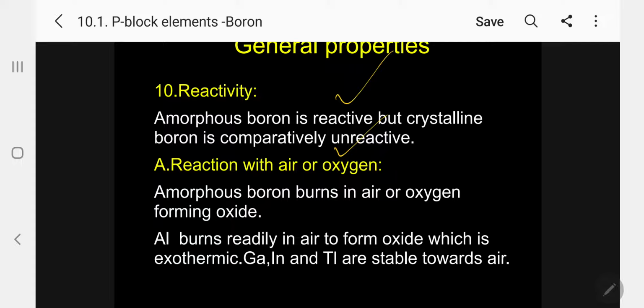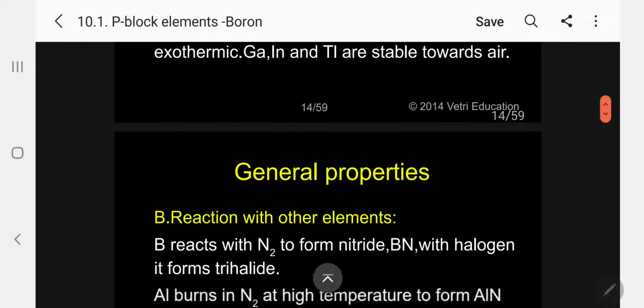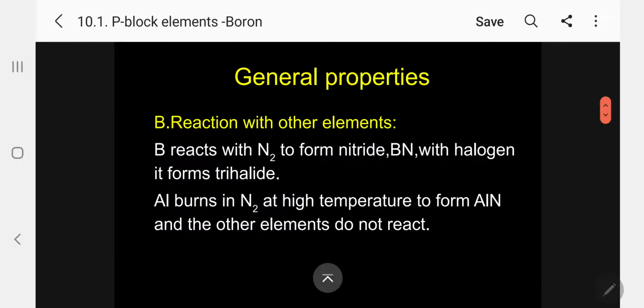First, reaction with air or oxygen. Amorphous boron burns in air or oxygen forming the corresponding oxide. In the same way, aluminium burns readily in air to form oxide, which is exothermic. Gallium, indium and thallium are stable towards air. Please follow. Stable towards air. Now, reaction with other elements. Let me concentrate. Boron reacts with nitrogen to form boron nitride. The valence in both cases is 3. So in what way can I write the equation?